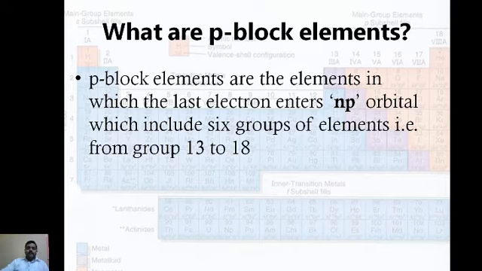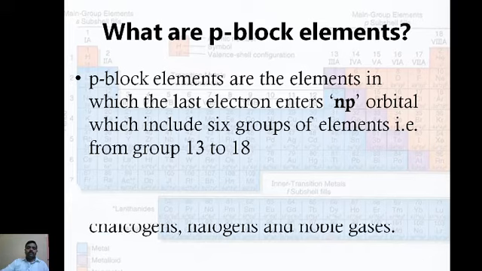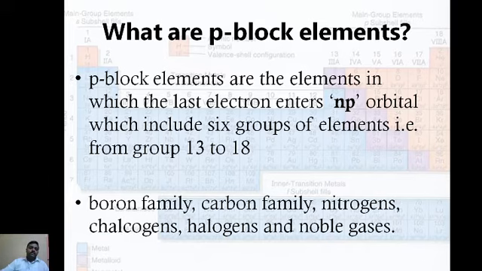In the P block there are six groups of elements, starting from the 13th group to the 18th group. The 13th group is also known as the boron family. The 14th group is known as the carbon family. The 15th group is known as the nitrogen family. The 16th group is known as the chalcogen family. The 17th group is known as the halogen family. And the 18th group elements are known as inert gas elements or noble gas elements.